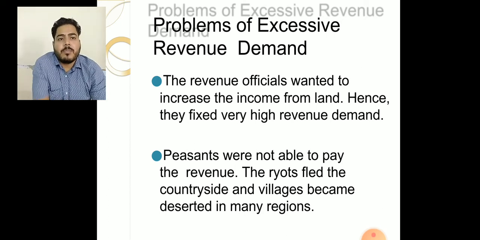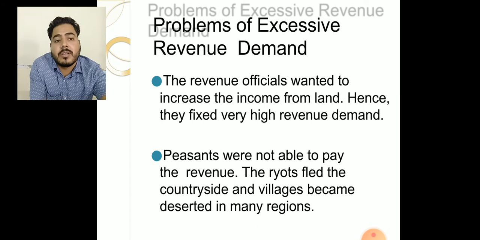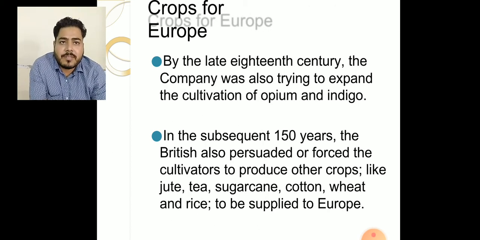Now, the problem of excessive revenue demands. When the Company increased the revenues with the three major steps, what was the reason behind it? The revenue officials wanted to increase their income from the land, hence they fixed very high revenue demands. Peasants were not able to pay the revenues. The Rayats fled the countryside, and villages became deserted in many regions because the peasants left their lands and went away from the agricultural fields.